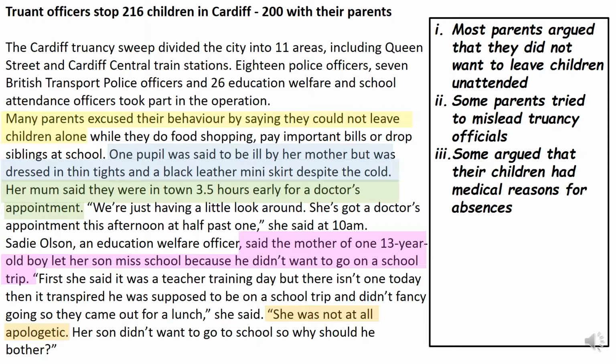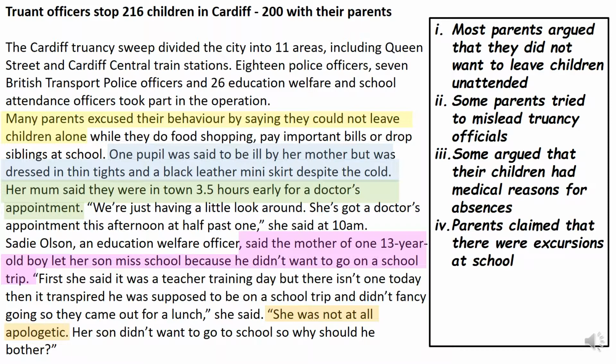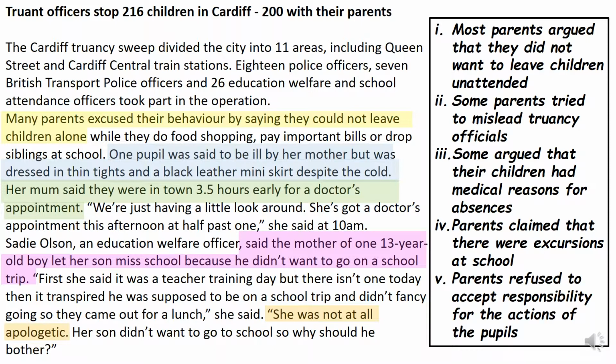So we've talked about medical reasons, where the text mentions a doctor's appointment. We've talked about parents claiming that there were excursions at school, which is a reference to the comment about trips in the article. And we've finally mentioned that parents refuse to accept responsibility for the actions of the pupils, which captures the final quote highlighted on the fact that parents weren't apologetic. So what's really important here is identifying the actions of the parents and making sure that you produce a shortened version which does not imitate the text word for word.